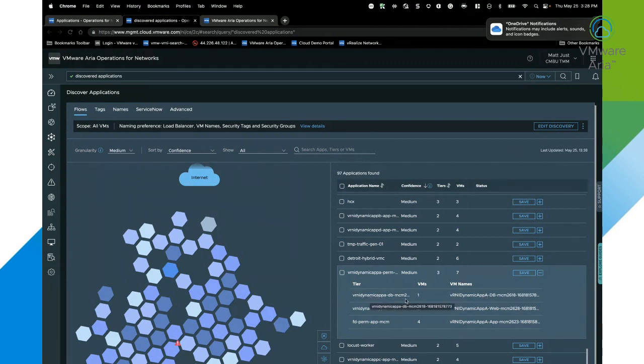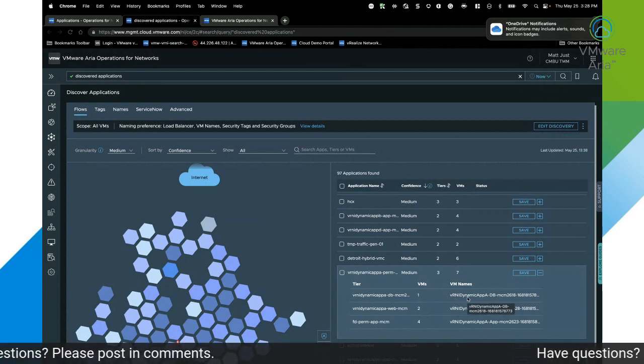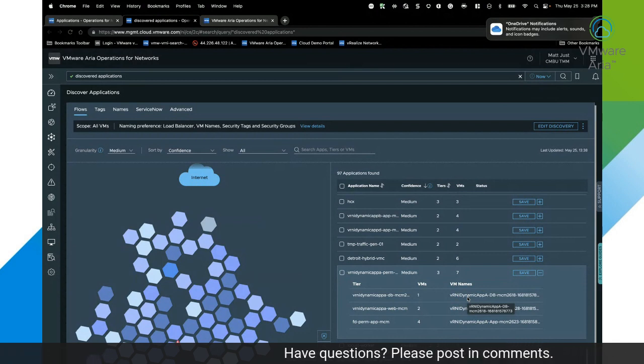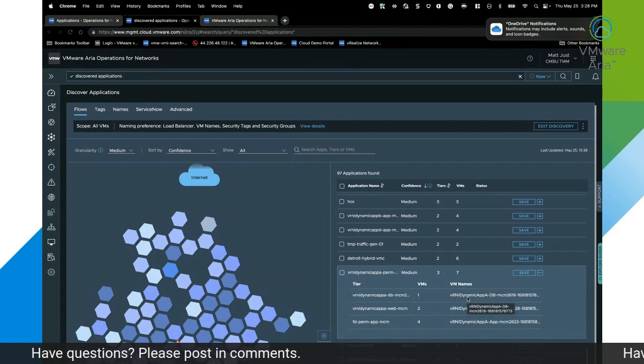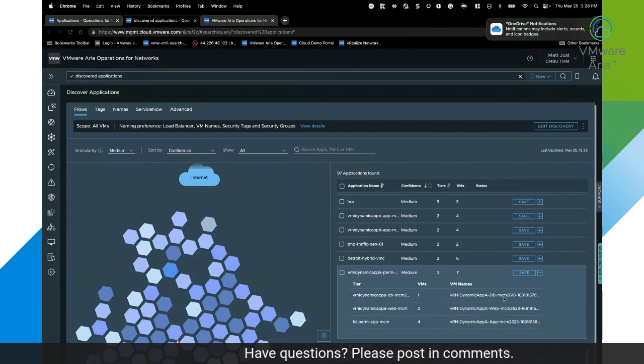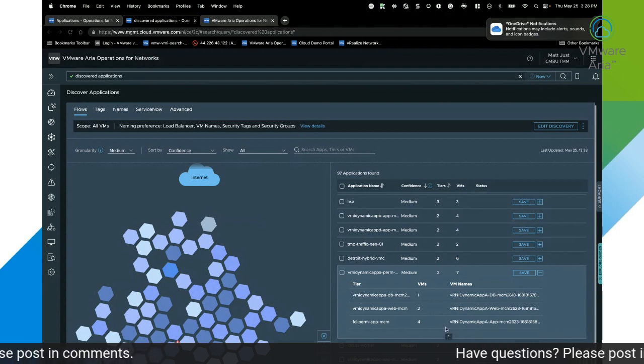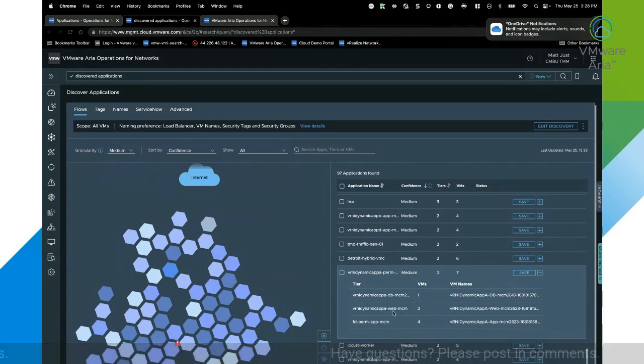And then as I highlight over here, I can see the full name of the virtual machine. So this is utilizing the name of a combination of the application, the virtual machine, and so on that I've deployed. And I actually deployed these utilizing Aria Automation. So it's going to include things like username, initials, and IDs, and so on that you typically would see when you're using Aria Automation. I also can see here that it created a web tier and it auto grouped those web VMs within that tier.